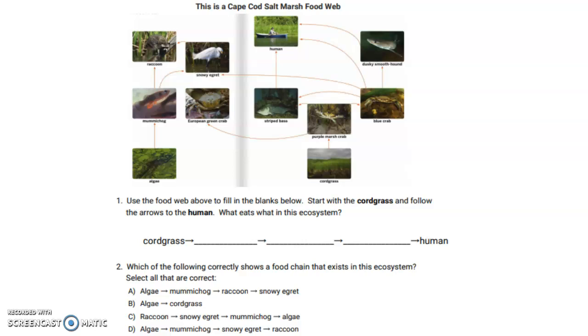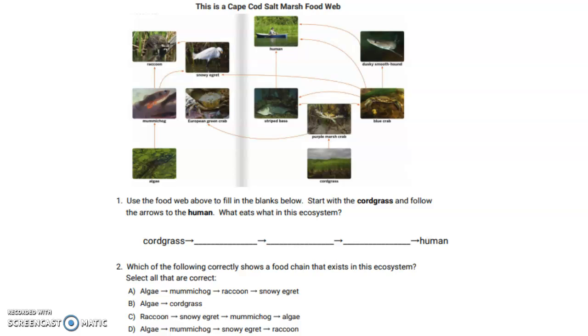We are now going to do this diagram together. By looking at this image, is this a food web or a food chain? We are looking at the Cape Cod salt marsh food web. Use the food web above to fill in the blanks below. Start with the cordgrass and follow the arrows to the human. What eats what in this ecosystem?